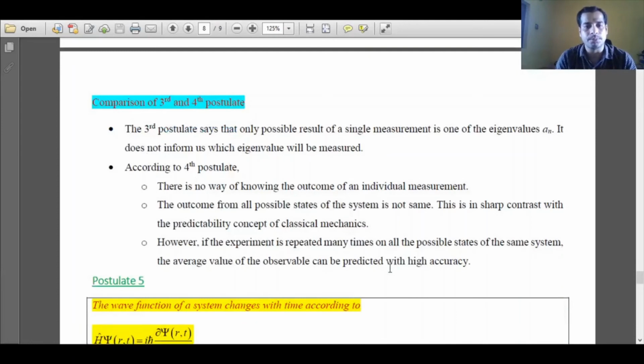And the third point on which postulate 4 is different from postulate 3 is, if the experiment is repeated many times on all possible states of the system, the average value of an observable can be predicted with high accuracy. To know the average value of any observable, we have to increase the number of measurements in quantum mechanics. When the number of measurements increases, then only we will get a closer, more precise value of an observable. From a single measurement, we cannot precisely say what the value of an observable is for a quantum mechanical system.